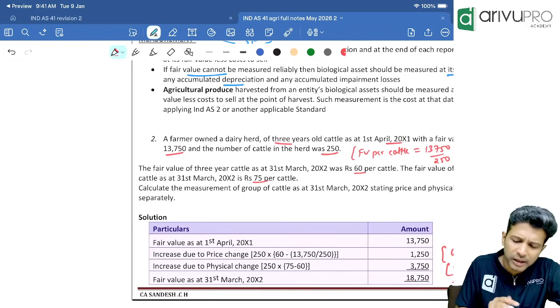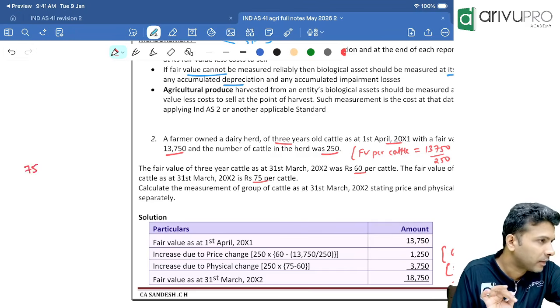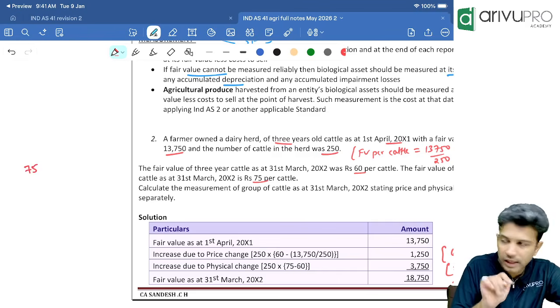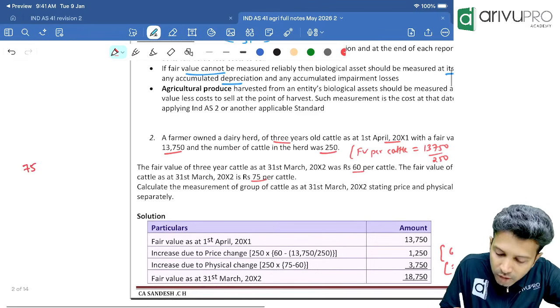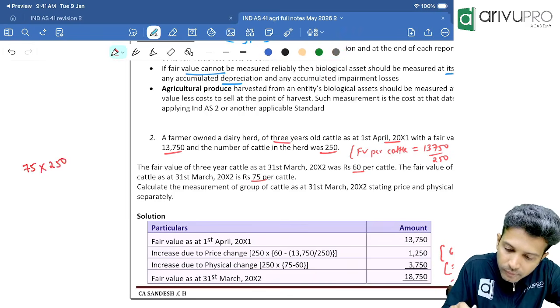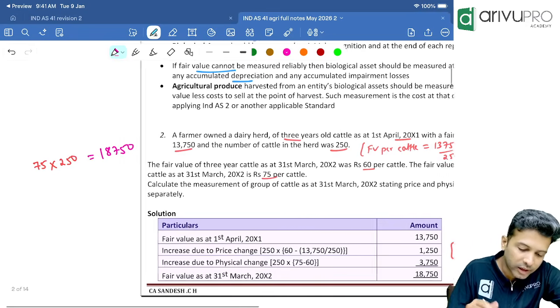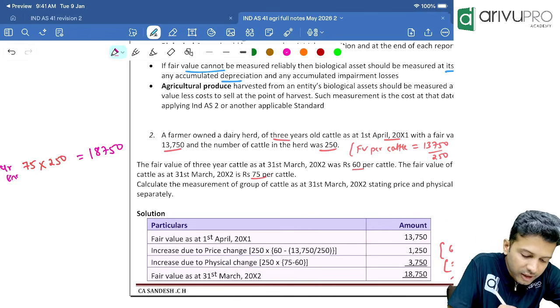We can calculate this in multiple ways. That means biological asset should be measured at what? 75 at year ending. One biological asset should be measured at 75. We have 1 or 250? So into 250, you do. How much are you getting? 18,750. Any problem? This is what I need to measure my biological asset at year ending.